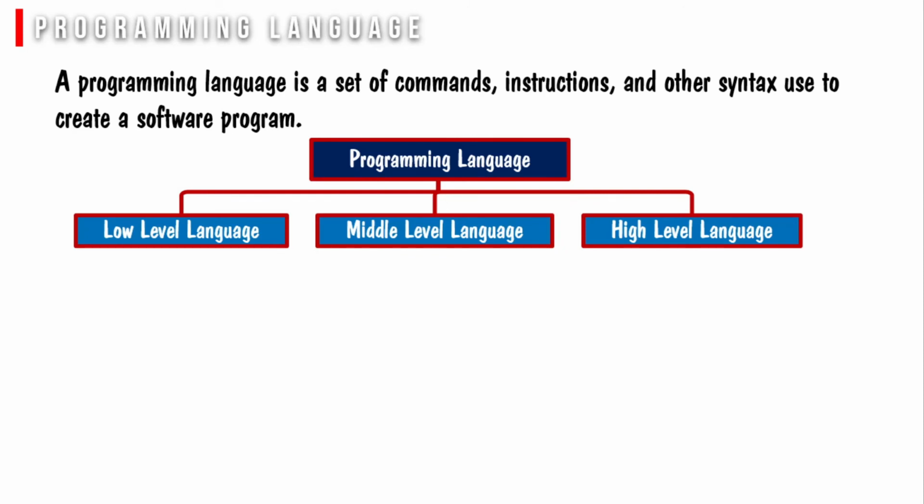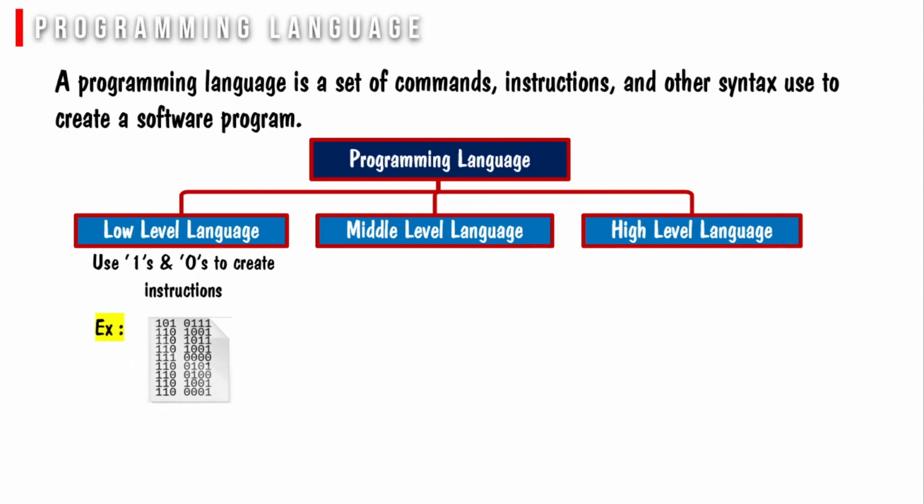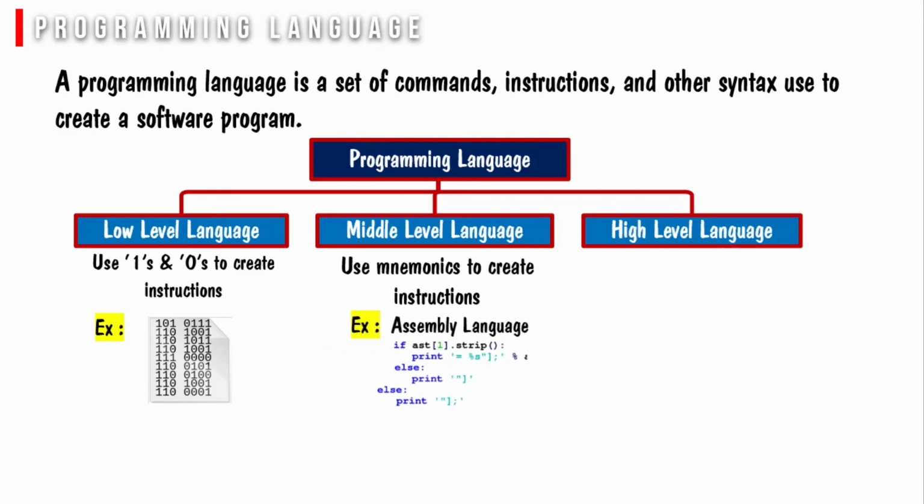Low-level language, or the machine language or the machine code, contains a series of binary codes that are understood directly by the computer's CPU. Needless to say, machine language is not designed to be human readable. Programmers rarely write in machine code or binary language as it is difficult to understand. Middle-level language includes assembly language and it uses mnemonics to create instructions.